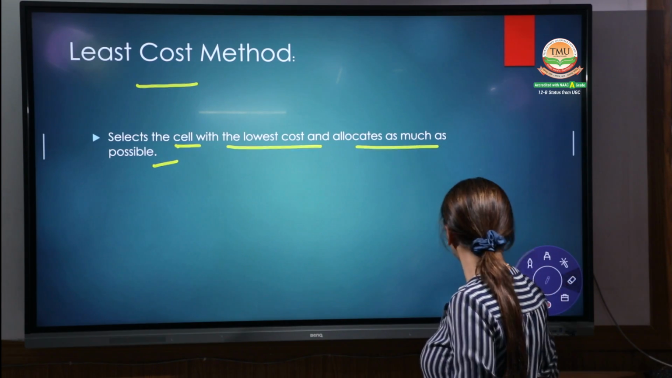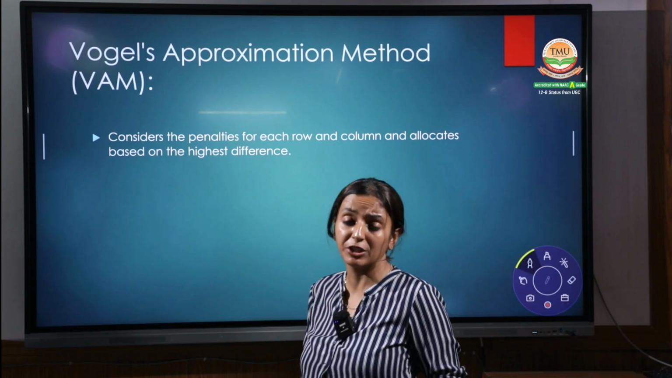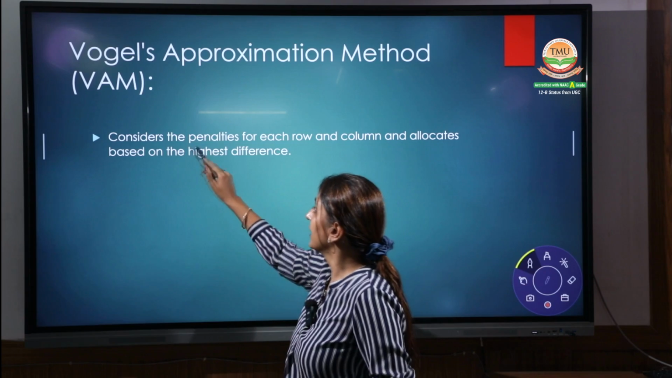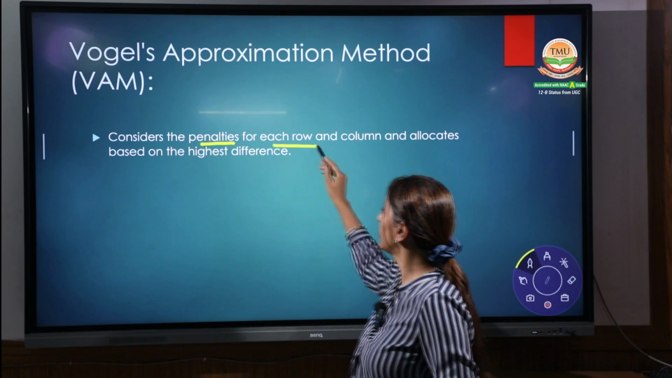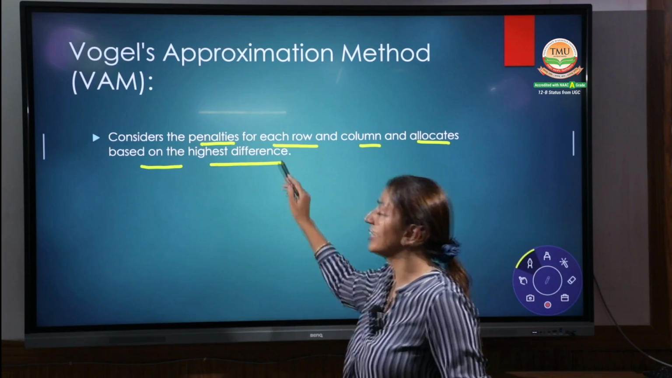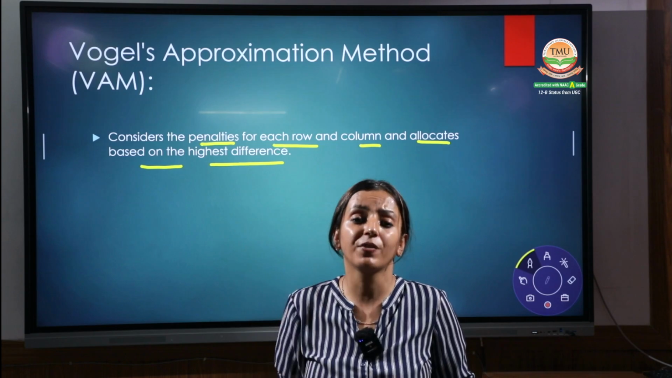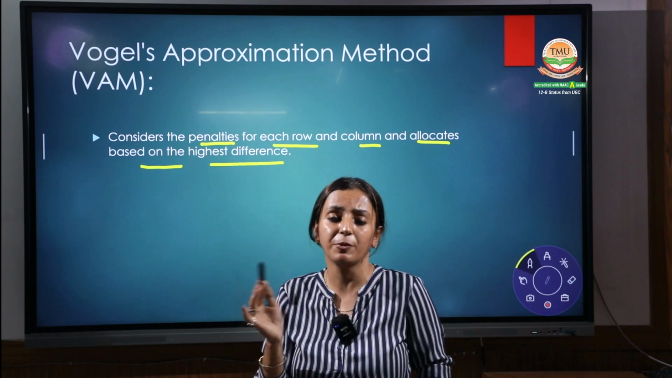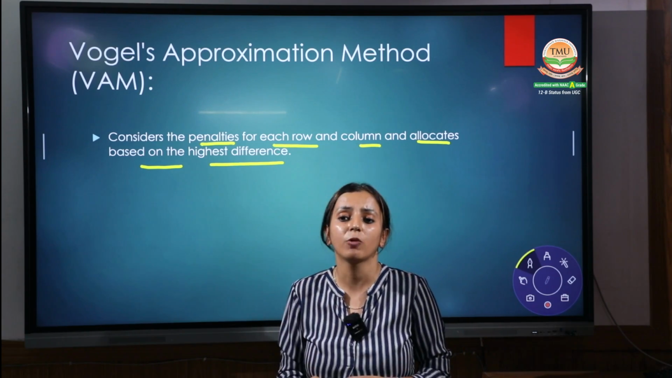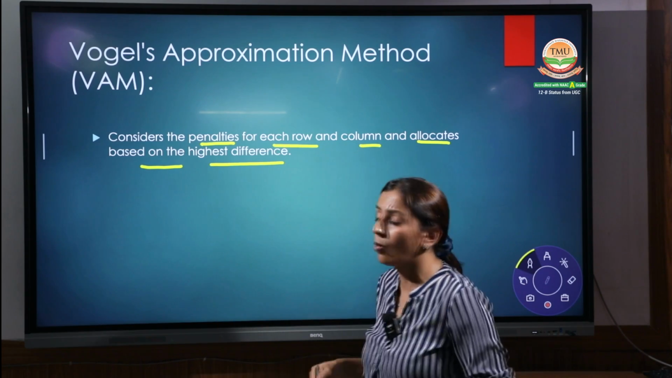Now coming up to the third one, that is the VAM method, Vogel's approximation method. In this, we consider the penalties for each row and column and allocate based on the highest difference. We have to calculate the penalties, that means the difference between the costs, and then we find the highest one and allocate it. We will do the practical, then it will be more clear for you.